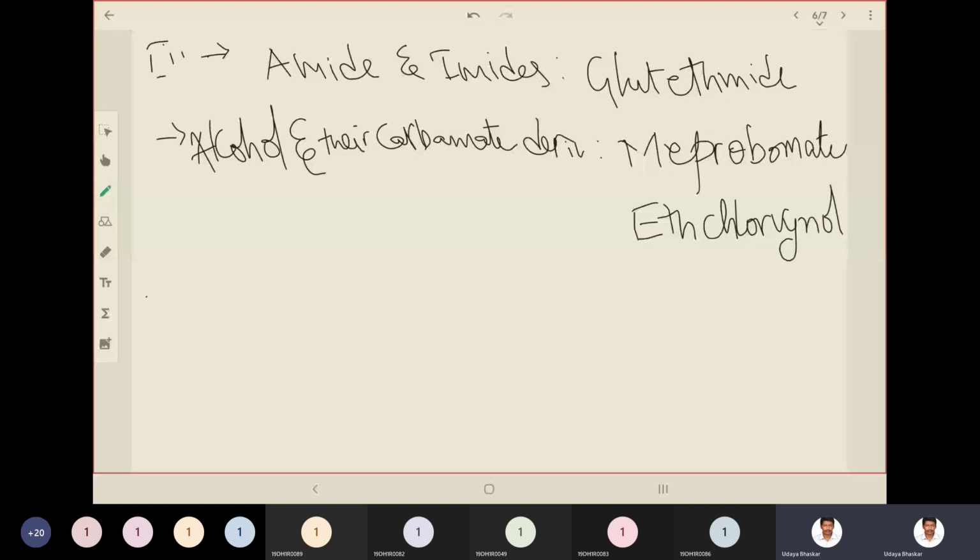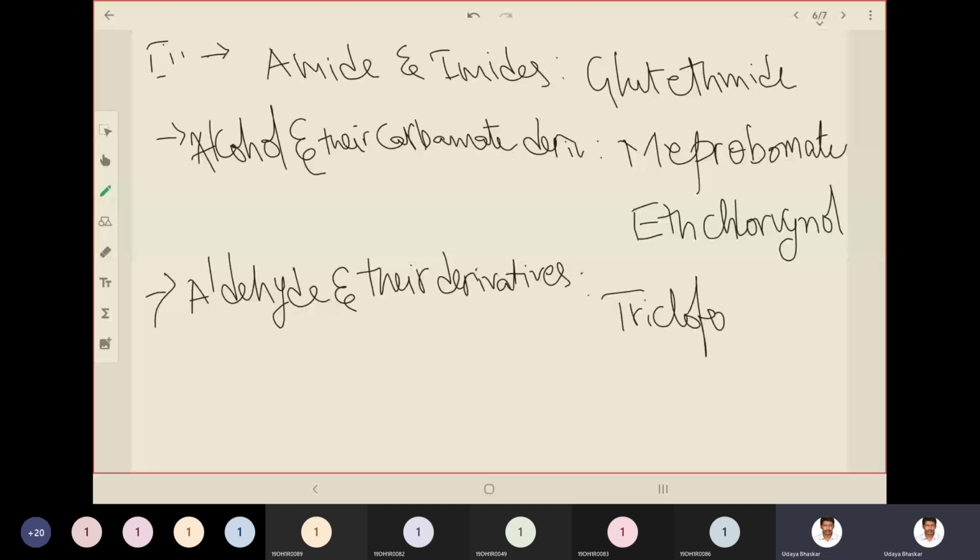And the third and last category is aldehyde and their derivatives. Examples: triclofos sodium, paraldehyde.